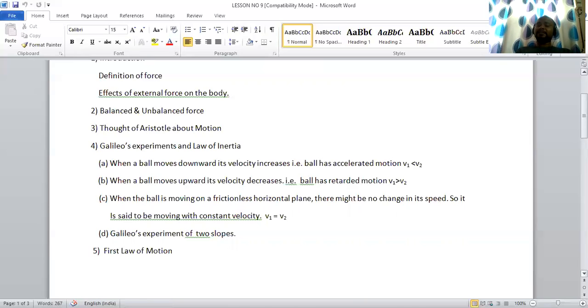The striker has hit the bottom coin. The force was applied on the bottom coin, so the bottom coin gets displaced, whereas the other coins try to maintain their state of rest. But as the support is moved, they fall down.